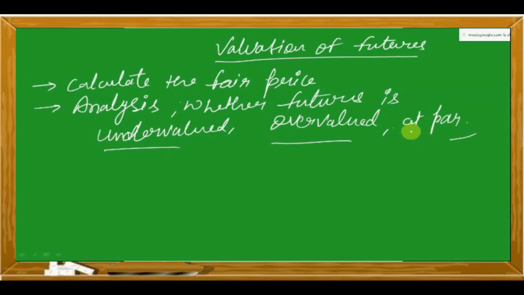So at par means the justified price is there. Instead of at par, we should write the price is justified. So we'll be doing this analysis. So first we'll have to do this, that how to calculate the fair price.